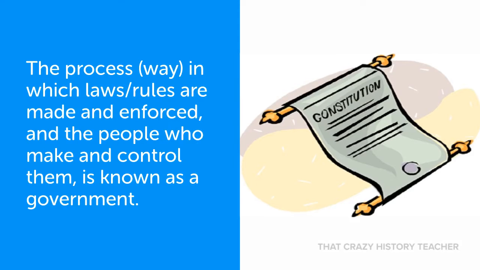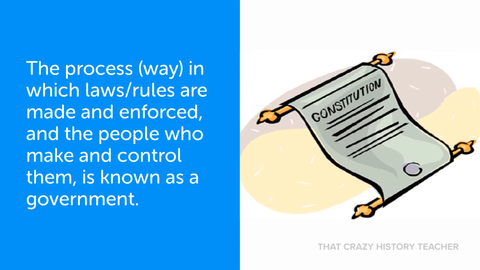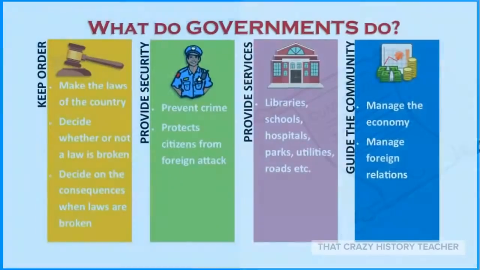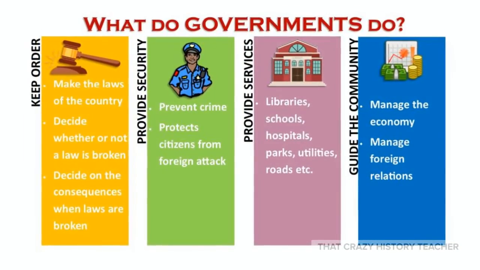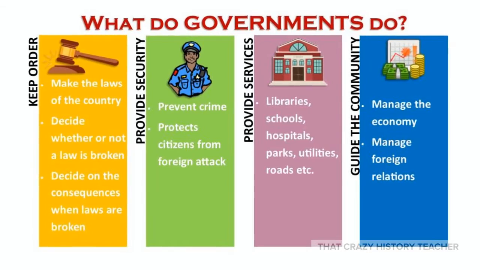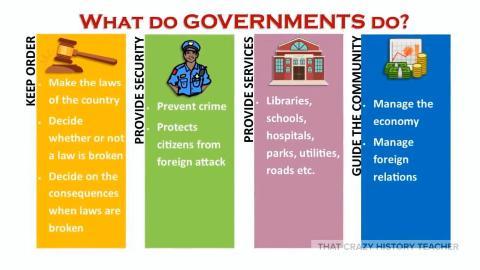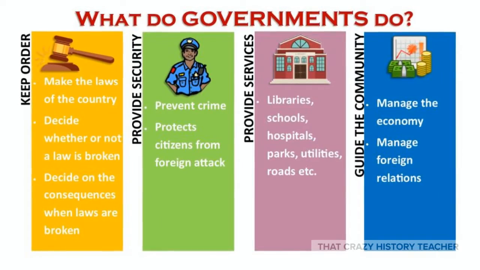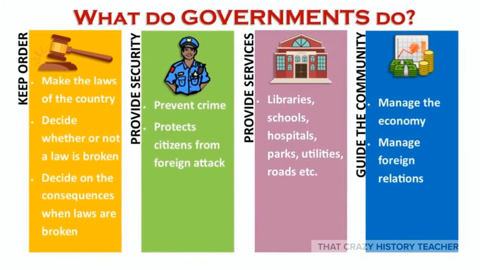The process of making laws or rules, the process of electing rulers, or the process by which rulers come to power, all of this is known as government. Governments make laws, they prevent crime, they build things like schools and hospitals, they even manage economies. Without government, there would be no order.